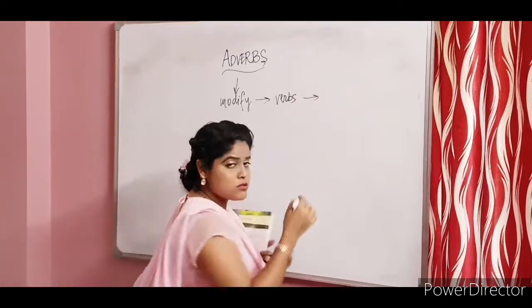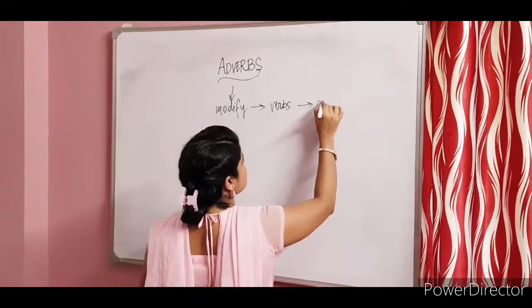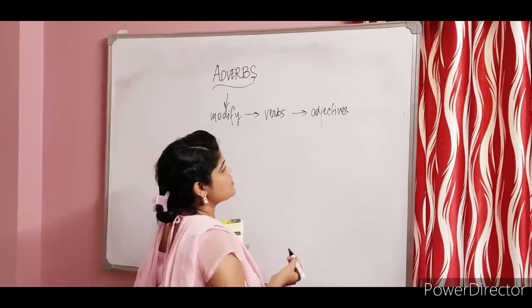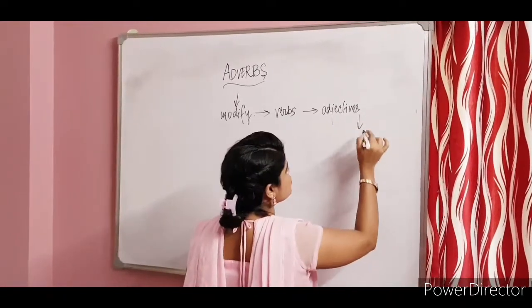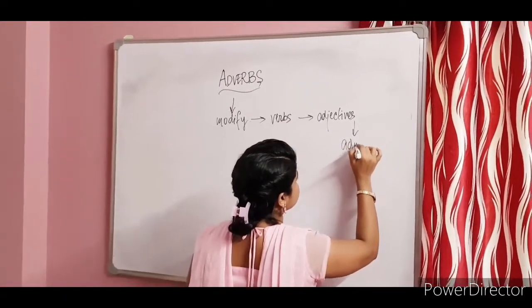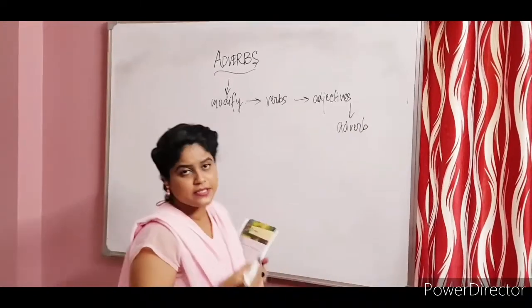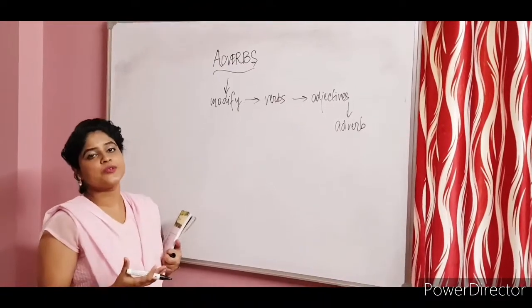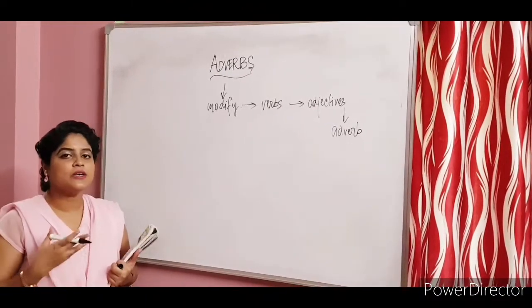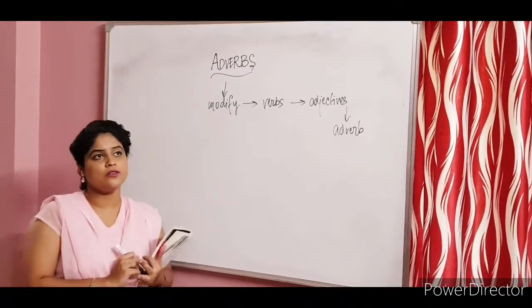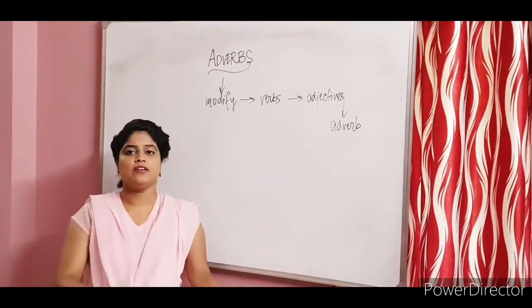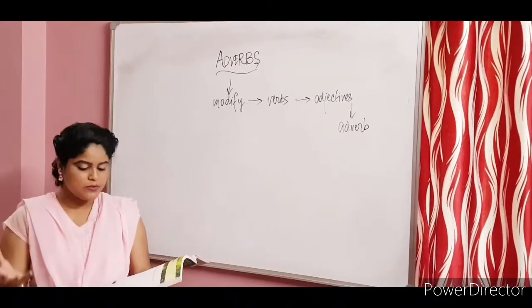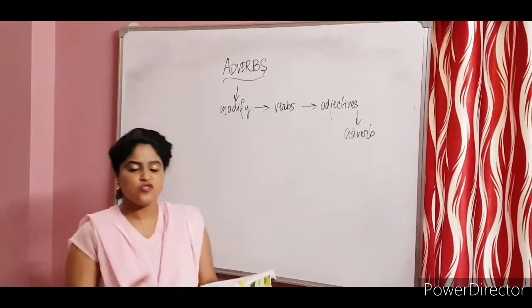Okay, but not only verbs, they also modify adjectives. You know, adjectives are describing words, you know that. So it modifies adjectives and it also modifies another adverb. There would be another adverb present in the sentence and it'll talk about it more specifically. It'll add something to the meaning, so that the listener or the reader understands very clearly what the person wants to say. So an adverb is used to modify the meaning of a verb, an adjective, or another adverb.